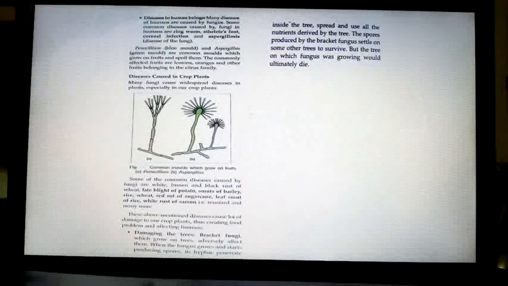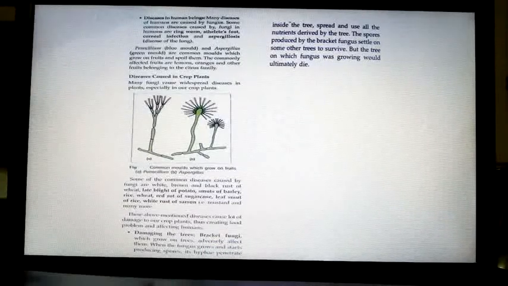Got it? Damage to trees now. Bracket fungi grow on trees. They look like brackets, children, big, like overlapping brackets they grow, and adversely affect the trees. When the fungus grows and starts producing spores, its hyphae penetrate inside the tree, spread and use all the nutrients derived by the tree.